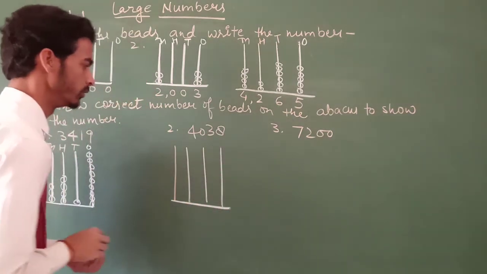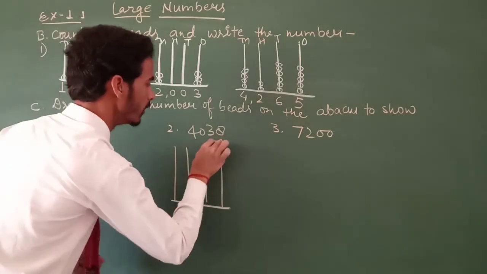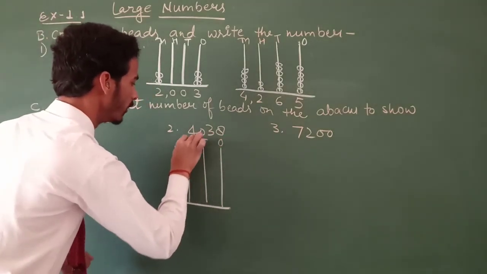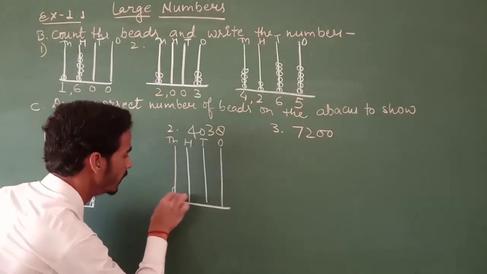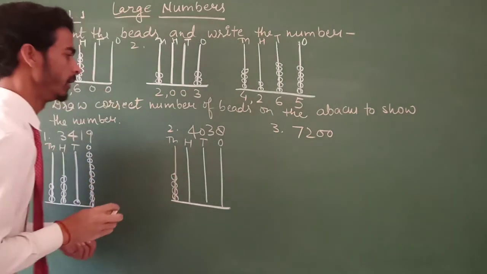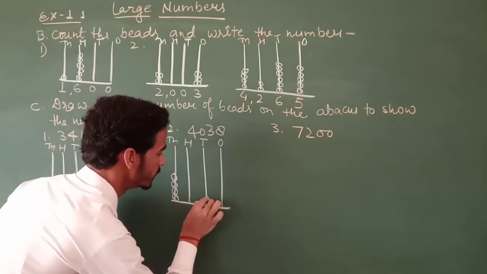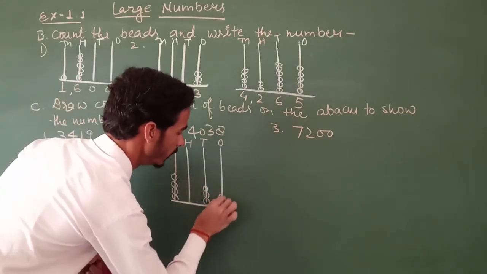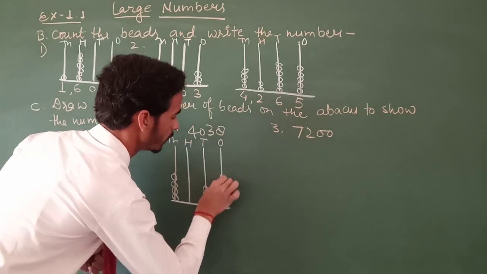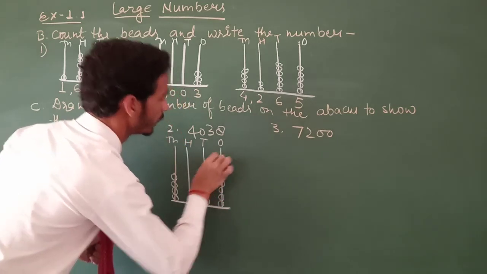And the next is 4038. That is ones, tens, hundred, thousand. In thousand there are 4 beads. In hundred there are no beads, in tens there are 3 beads, and in ones there are 8 beads.